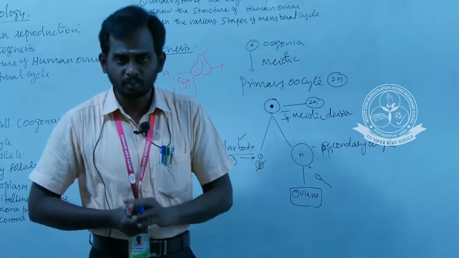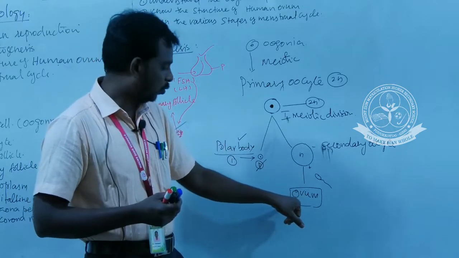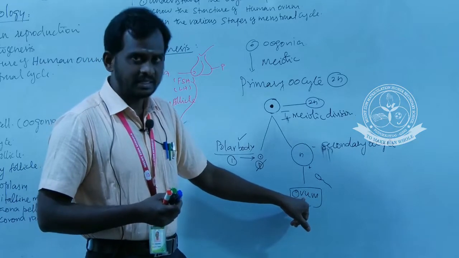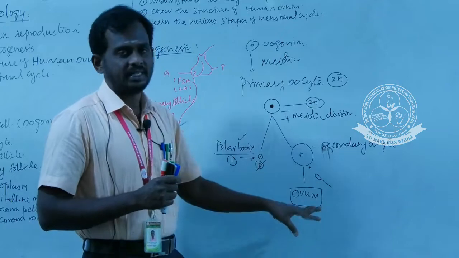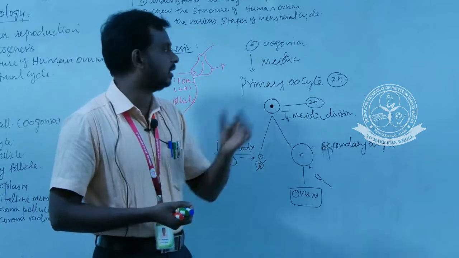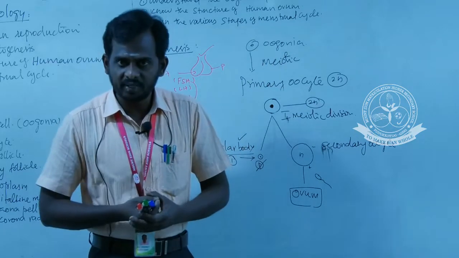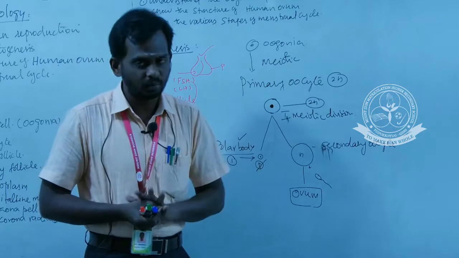Oogenesis is nothing but the process of formation of ova or egg. That is the reason this process is called oogenesis. During this stage the primary or primordial mother cells, the oogonia, are present in the ovary. This oogonia is formed during the fetal stage of the female body.